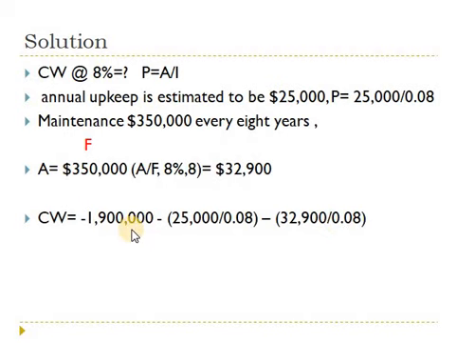Now here I have the case where all the values are costs, so the values will all be negative. What do I have? An annuity of 25,000. As we agreed, we will be using the rule P equals A over i. So this is A over i. And this is the value of the future of the $350,000, this one, 32,900. I just put it in the equation P equals A over i. And that's it.